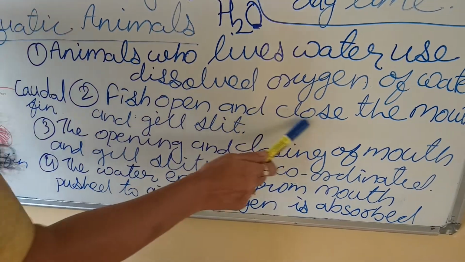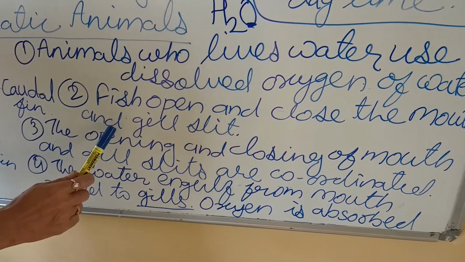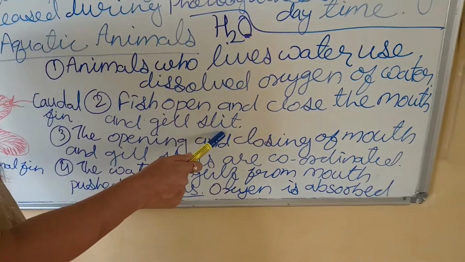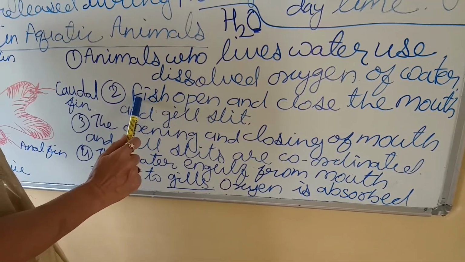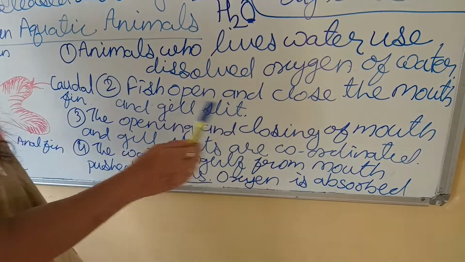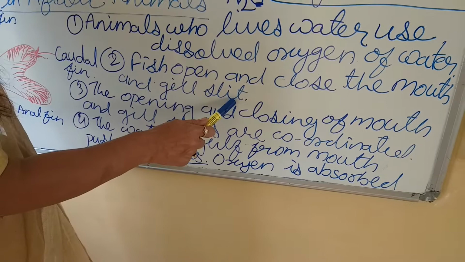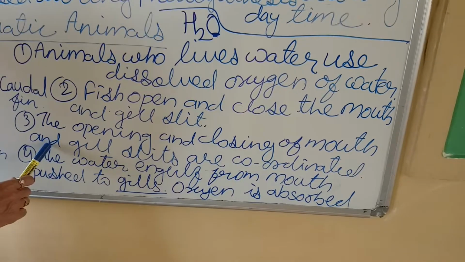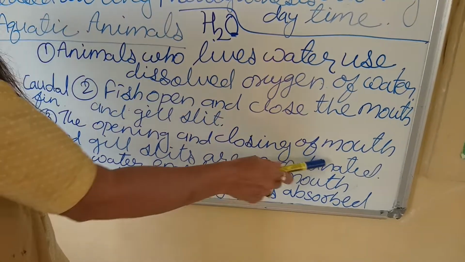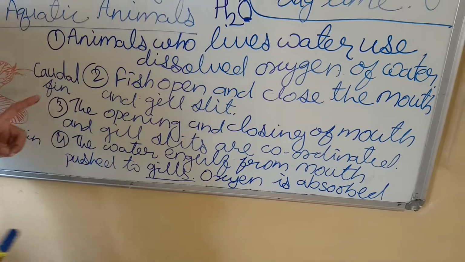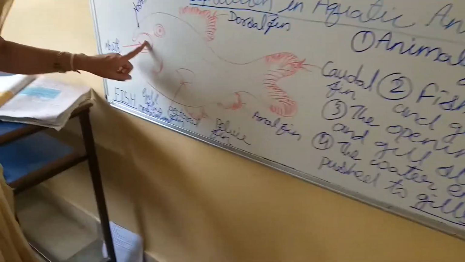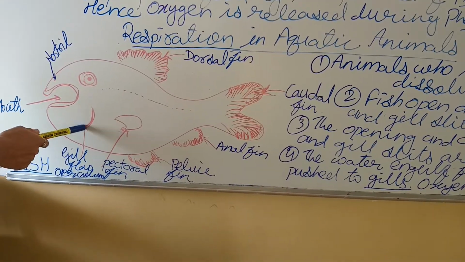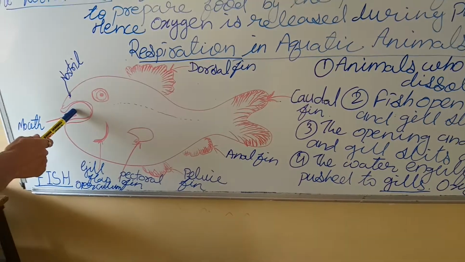So then what is there? Fish open and close the mouth, and in the very same way the gill slits also open and close. See, I repeat, the fish open and close the mouth, and gills also open and close the opening. Getting me? The opening and closing of mouth and gill slits are coordinated. Coordinated means when the mouth of the fish will open, at the very same time gill will also open. When the mouth will open, gill will also open.